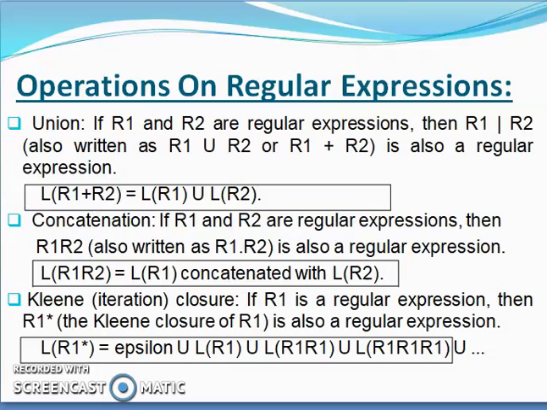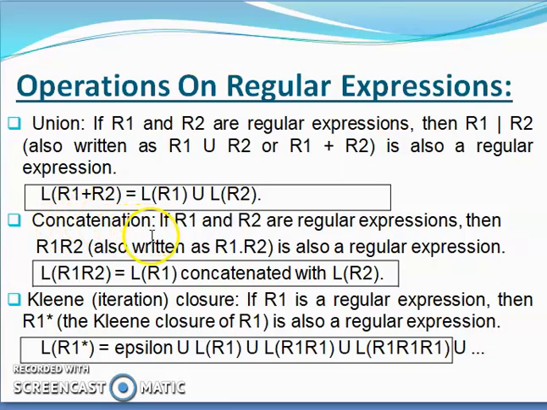So here are the operations on regular expressions. First, the union operation R1 plus R2. The language of R1 plus R2 is the language of R1 union the language of R2. That means all the strings which belong to R1 will be included in the language, all the strings in R2 will also be included, and even a combination of both will be included.